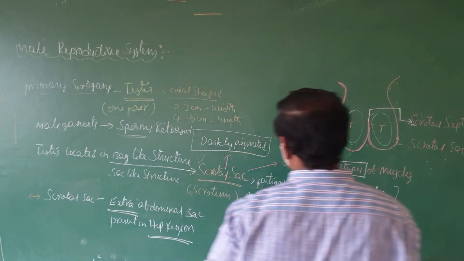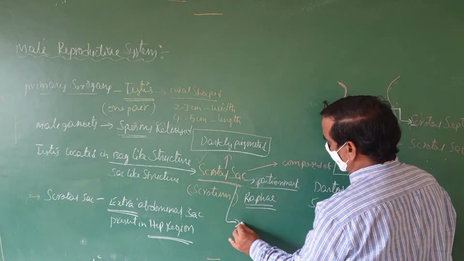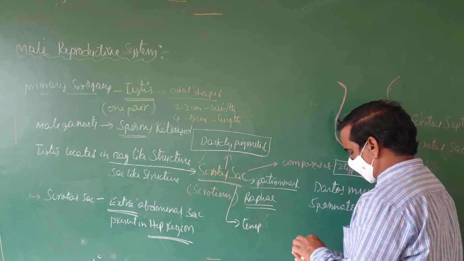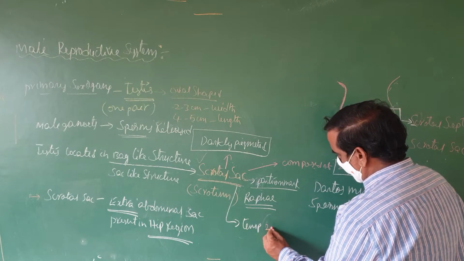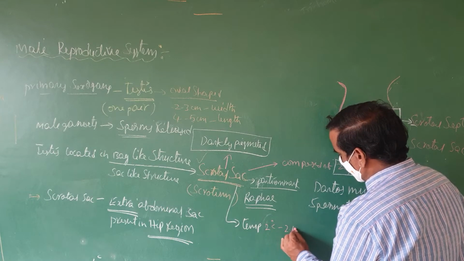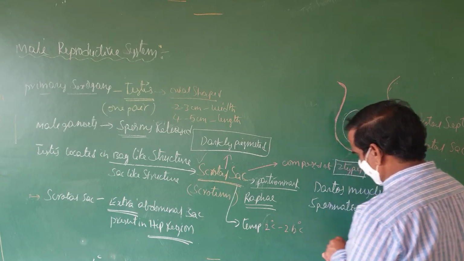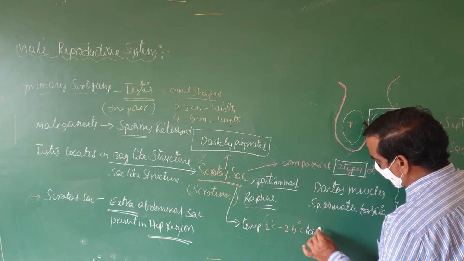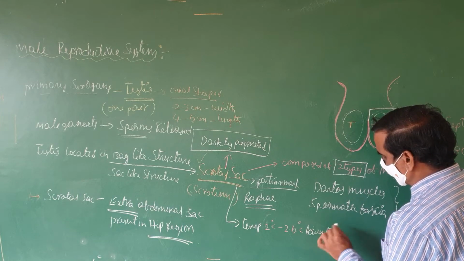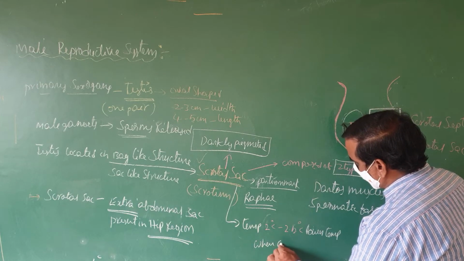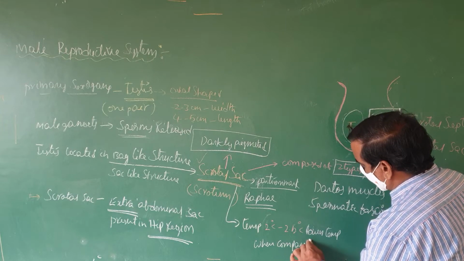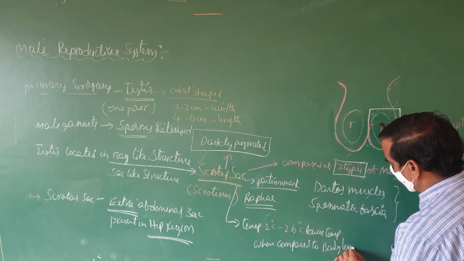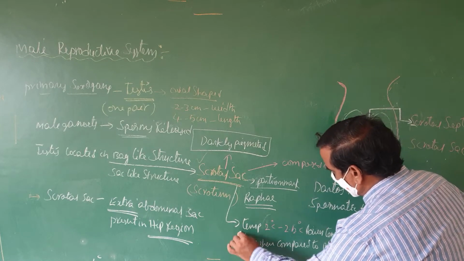That you have to remember. Very, very important. The scrotal sac temperature is 2 degrees centigrade to 2.5 degrees centigrade lower when compared to body temperature. This is very, very important.